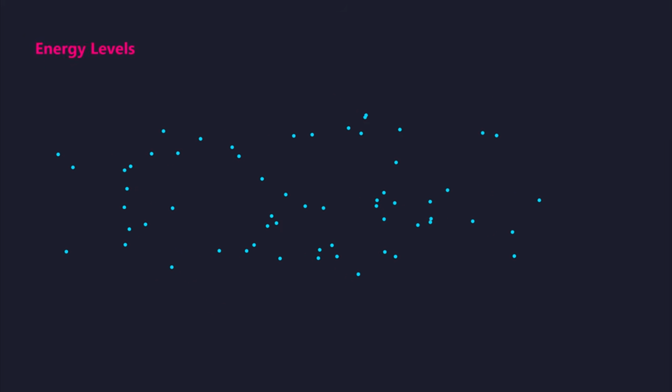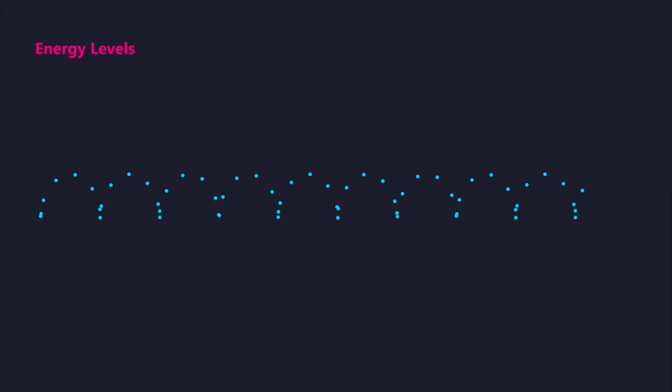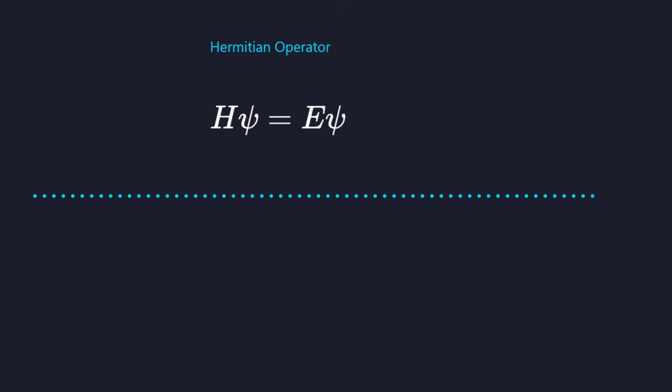The Hilbert-Polya conjecture posits that the zeros correspond to the energy levels of a quantum system whose classical limit is chaotic. In this framework, the Riemann hypothesis is equivalent to the requirement that the underlying operator is Hermitian, ensuring real eigenvalues. Supercomputers have verified that the first 10 trillion zeros all lie exactly on the critical line.